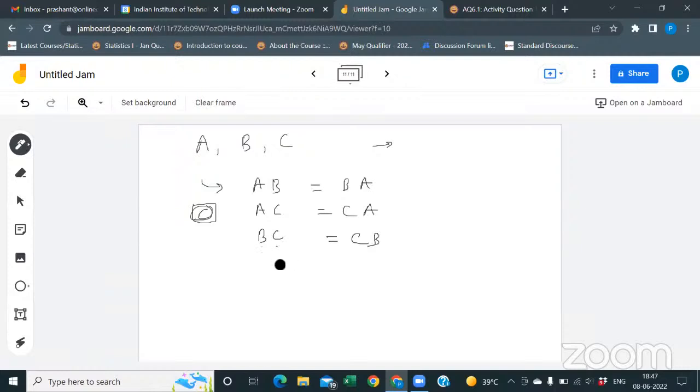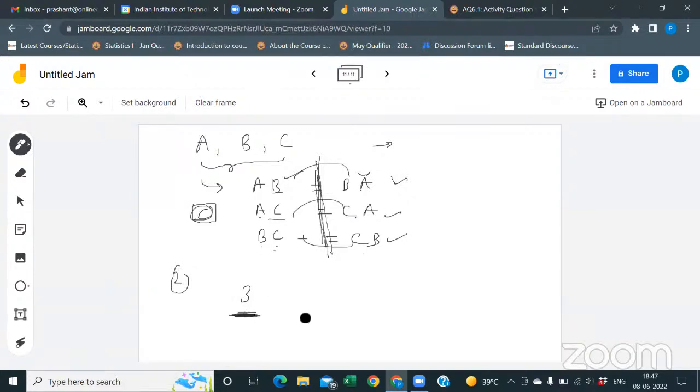Now, for the 3 teams, if you first make the possible pairs of 2, initially you will have 6, right? AB, BA, AC, CA, BC, CB. Initially you will have these 6 pairs, right? But this is the same as this one, this is the same as this one, and this is the same as this one. Okay, then can I write this one for the first?